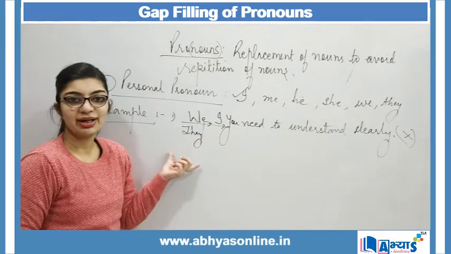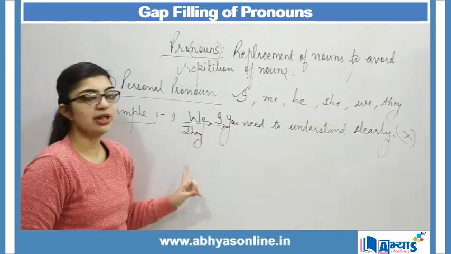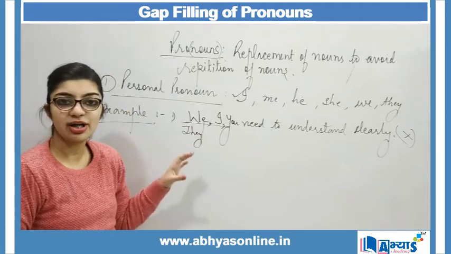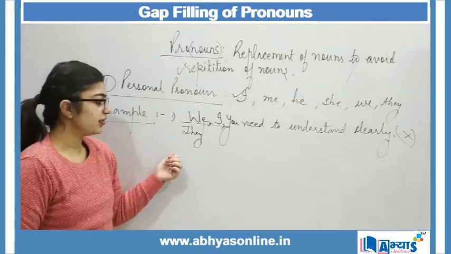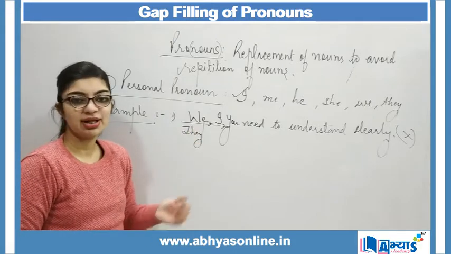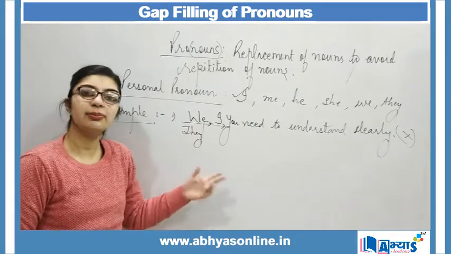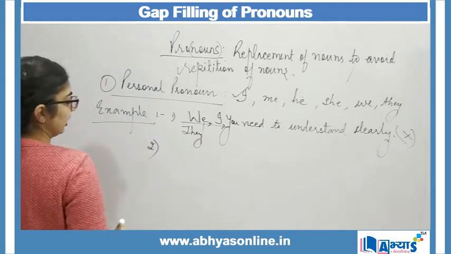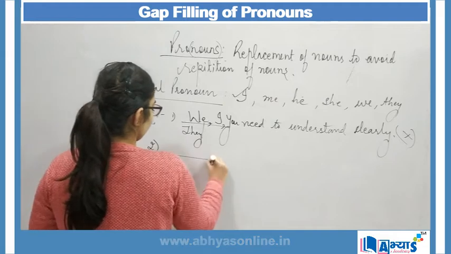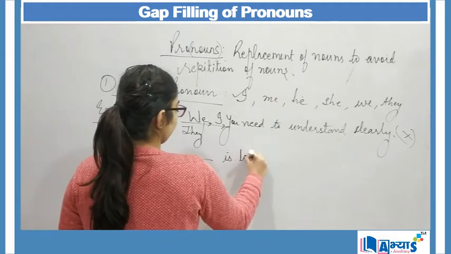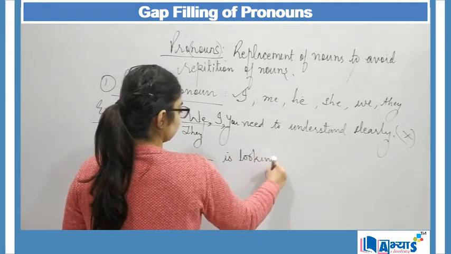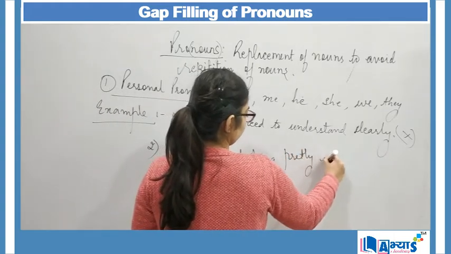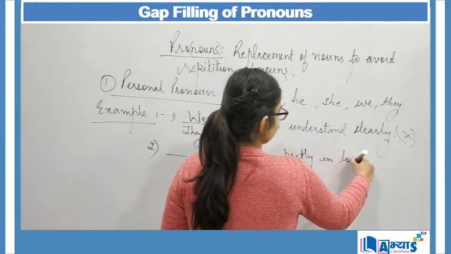So in one blank, there can be this many words which can be put. There is no hard and fast rule that only we will occur or only you will occur. If in a sentence one child writes we, and the other student writes you, then both are correct, right? Another example can be: dash is looking pretty in long dress.